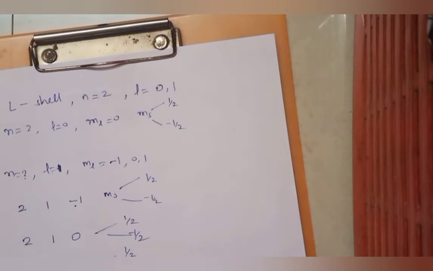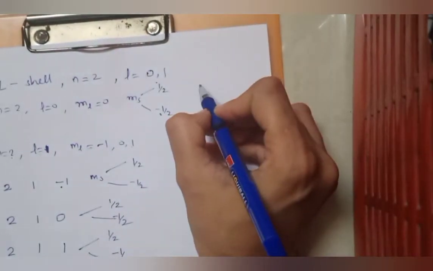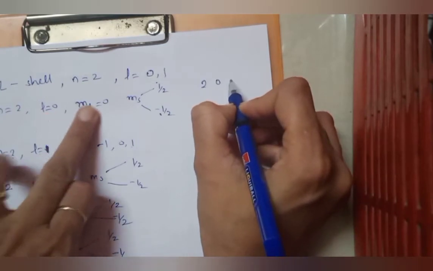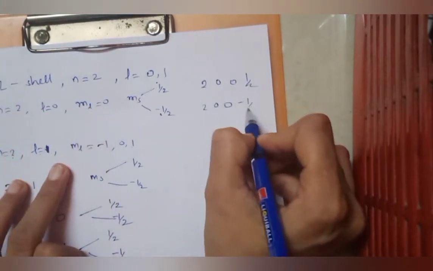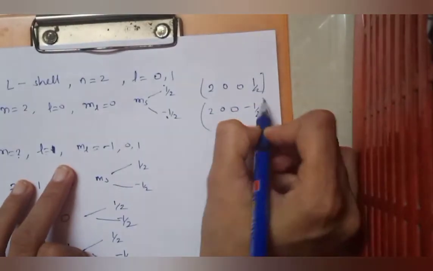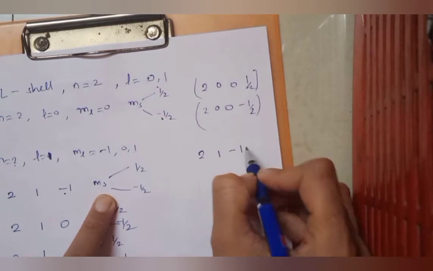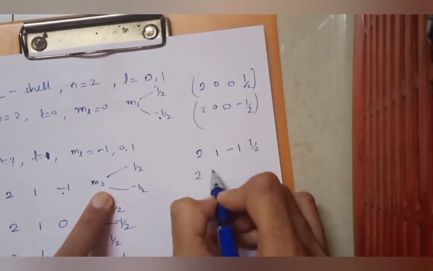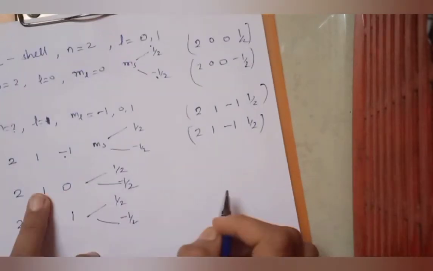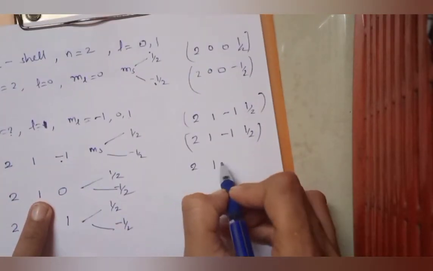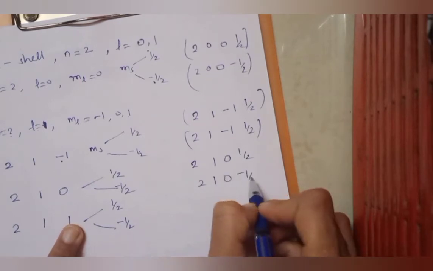So what are the quantum states which are possible over here? यहाँ पे 2 है ना. So 2, 0, 0, half. 2, 0, 0, minus half. Right? Then here, what is the possible state? 2, 1, minus 1, half. 2, 1, minus 1, minus half. These are the 2 possible states. Corresponding to this, I will have 2, 1, 0, half. 2, 1, 0, minus half.